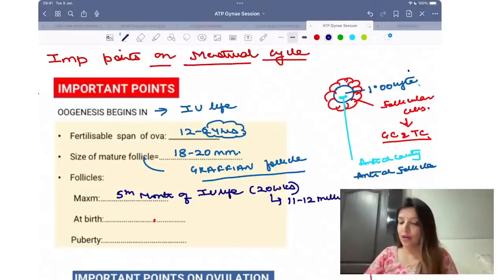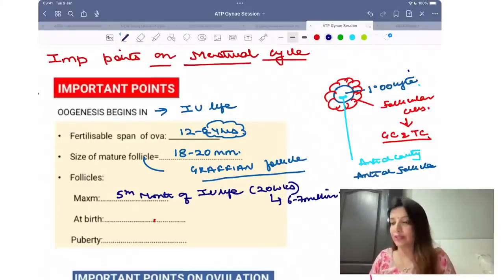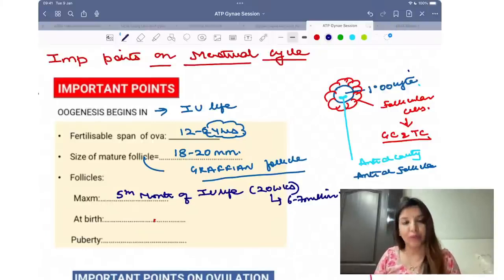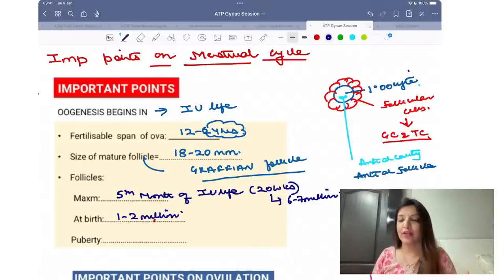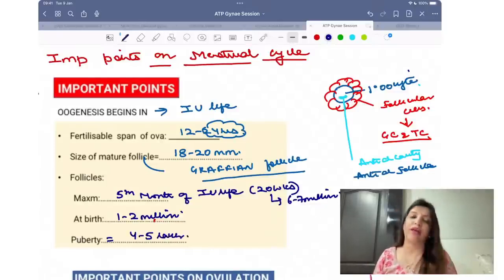Right? So, sorry, it's 6 to 7 million follicles. Then at the time of birth, it is 1 to 2 million follicles. So that means these follicles are undergoing programmed cell death. By themselves, the follicles die. At puberty, the number of follicles is 4 to 5 lakh.